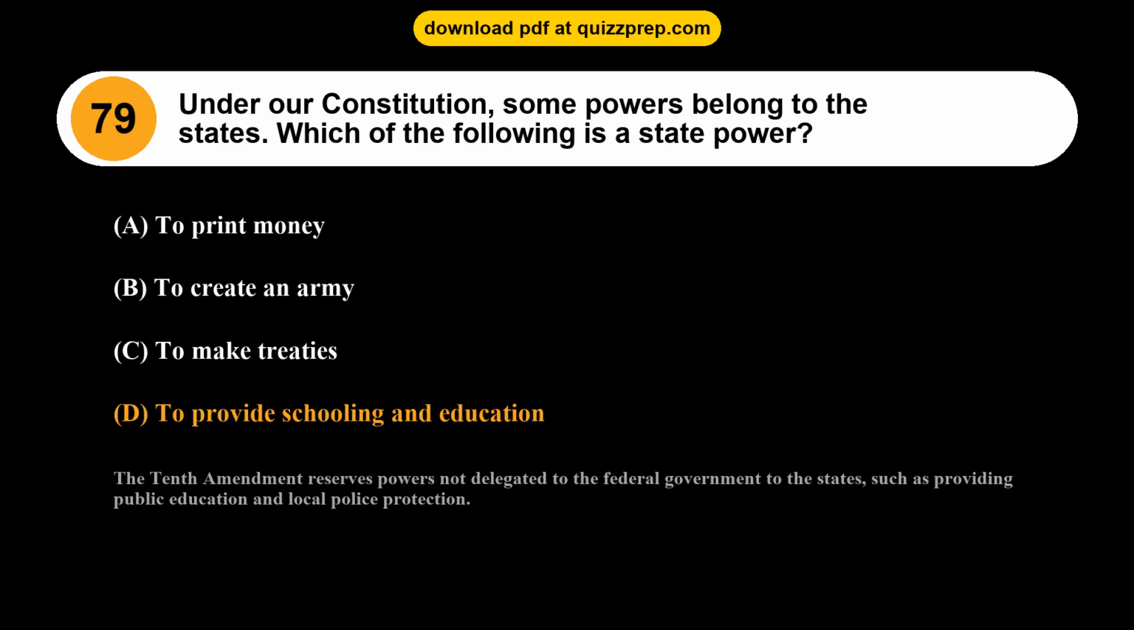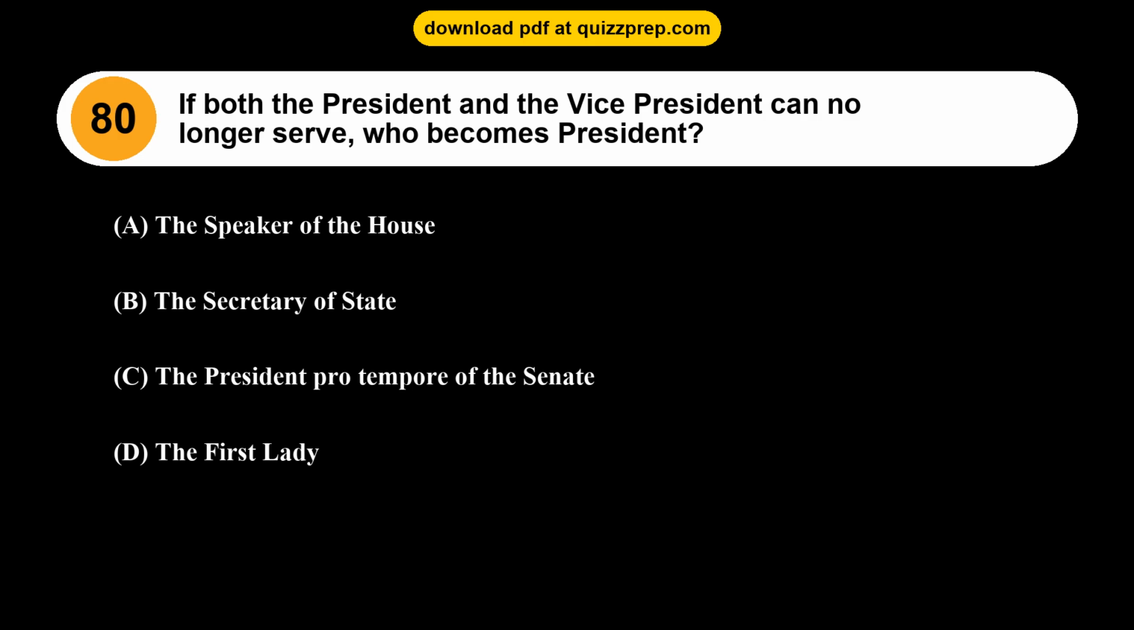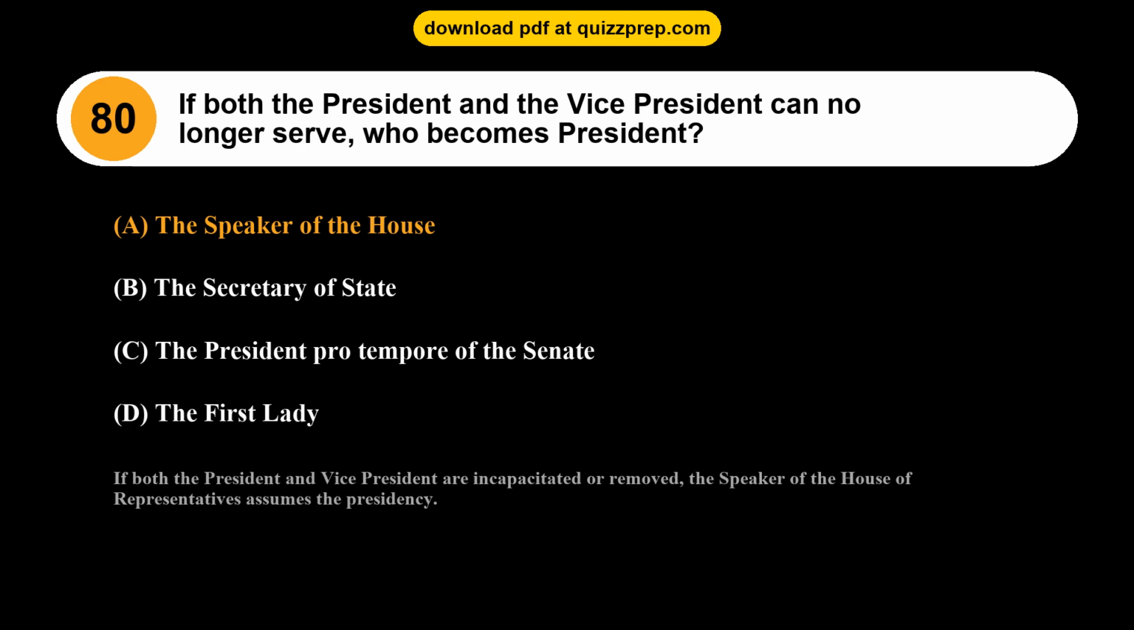local police protection. Question 80. If both the president and the vice president can no longer serve, who becomes president? Option A, the Speaker of the House. Option B, the Secretary of State. Option C, the President pro tempore of the Senate. Option D, the First Lady. The correct answer is option A, the Speaker of the House. If both the President and Vice President are incapacitated or removed, the Speaker of the House of Representatives assumes the